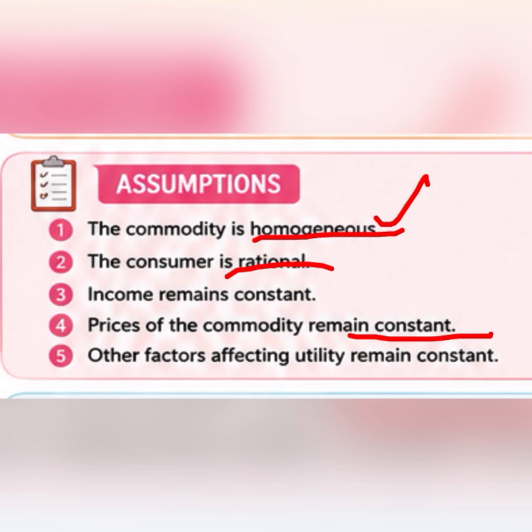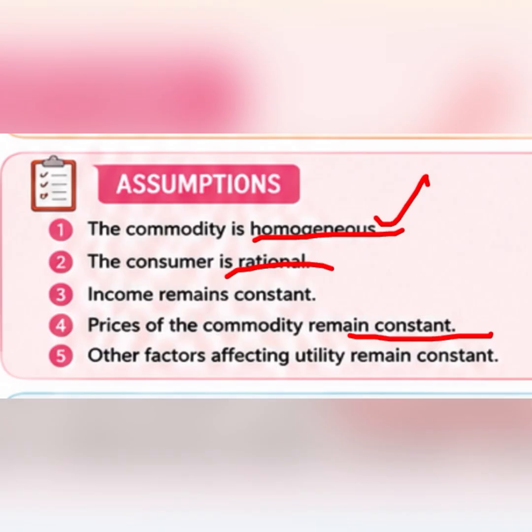But if the price is going down, then I will actually buy more of it because now my purchasing power is more. So if the price of the commodity changes, then my purchasing patterns also change. That is why we are assuming there is no change in the prices; only then will this law work perfectly.